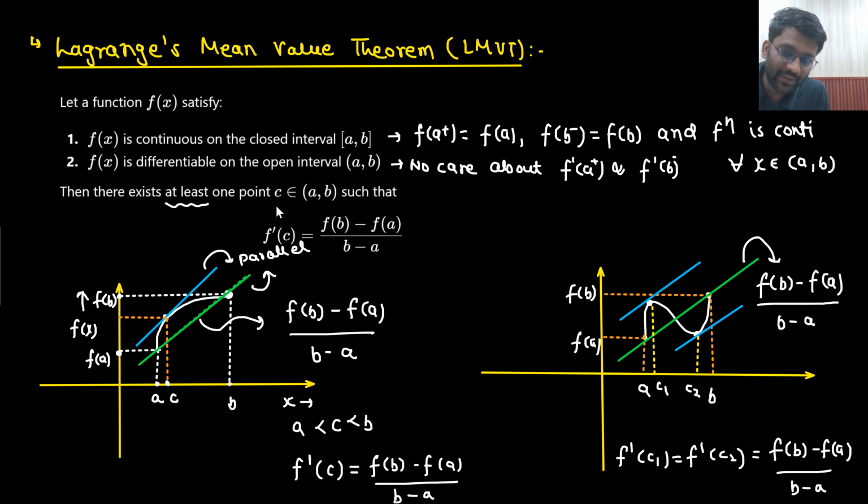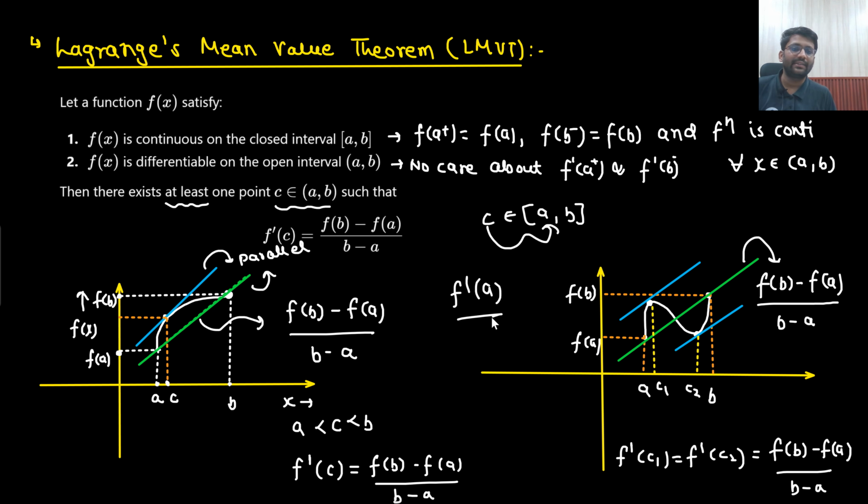Always remember, this is very important. Between a and b, why did you not write c belonging to the closed interval? That means c could have the value of a as well. No, it is not differentiable there. No, you cannot comment that f dash a would be finite. Why? Because I am saying that it is differentiable in the open interval.